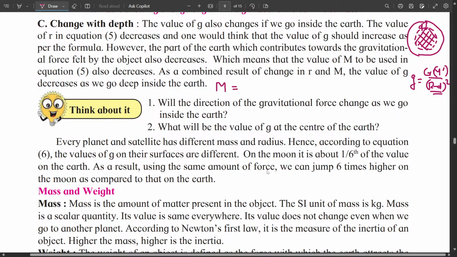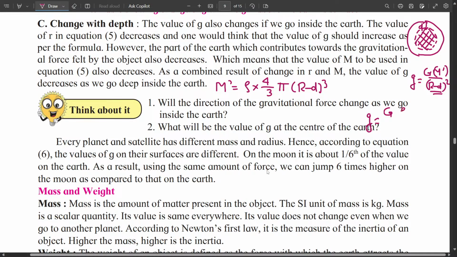And what will be the change in value of M? Mass is equal to density multiplied by volume. So rho is suppose density of earth, and volume of that remaining part, this middle part, is 4 by 3 pi r minus d cube. And now if we put the value of this M dash in the formula of g, you will get something very interesting.